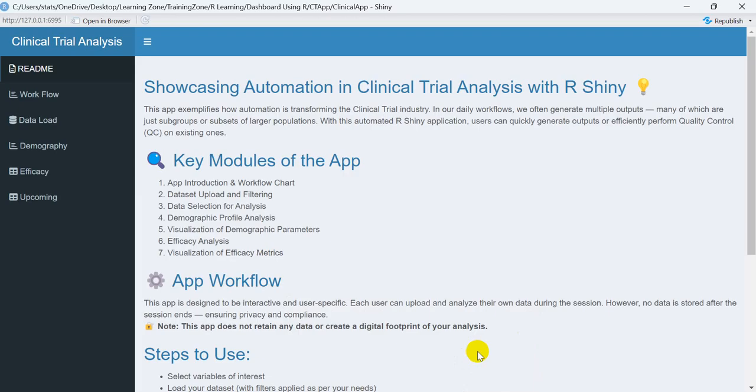In a pharma company's work structure, a huge variety of data is captured, for example disposition details, demographic details, safety details, and some efficacy details. Since there is a huge variety of data captured, we need to perform a huge variety of analyses.